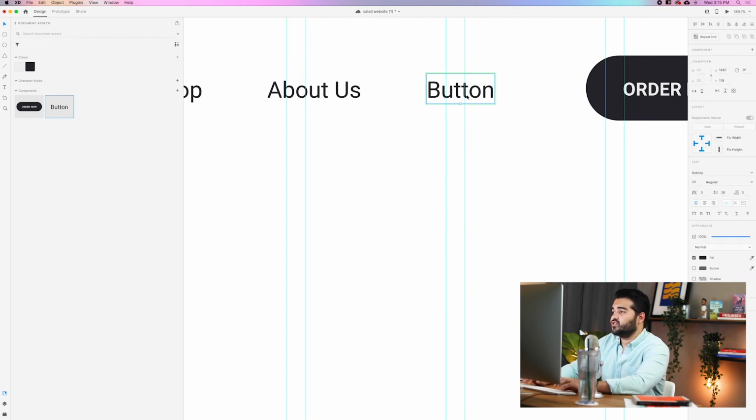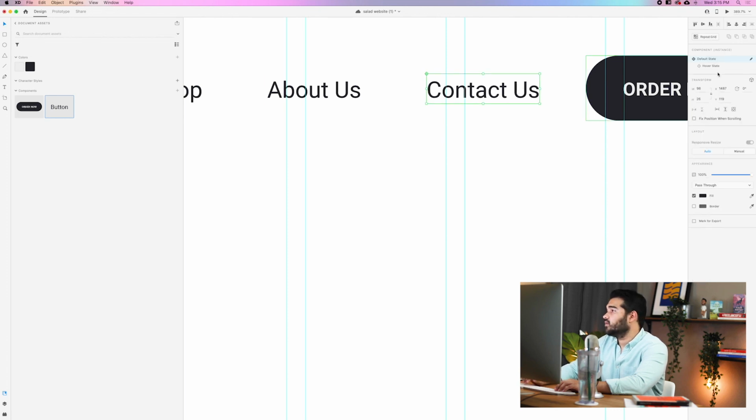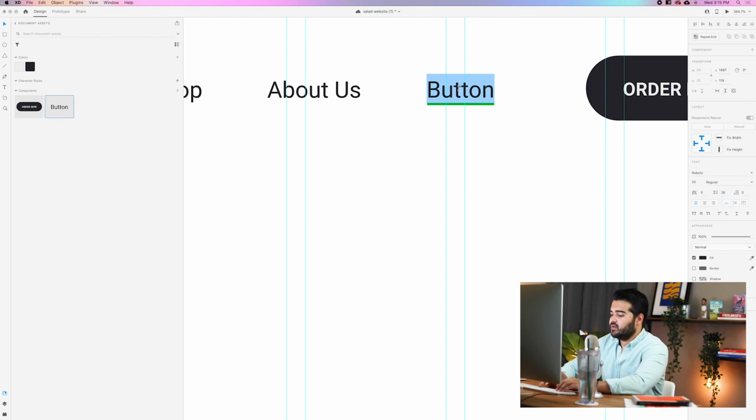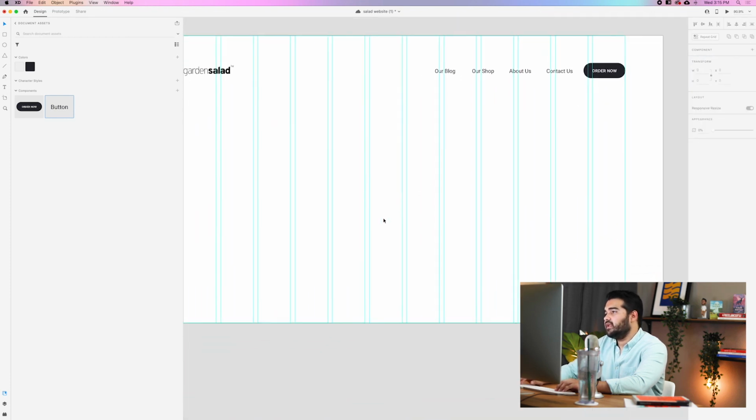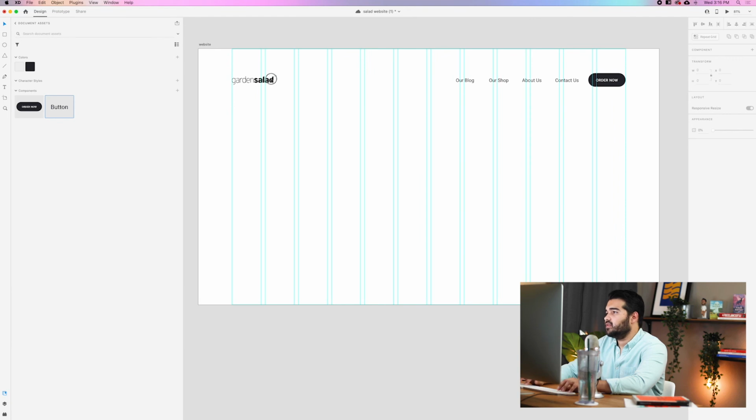And the last one, we're gonna just change it to contact us. So again, we go to the hover state, change it to contact us. We take this right now and we just make it longer. That's perfect. So default state, hover state. So we have now our menu navigation of the website. Let me align this better with that so it doesn't look that uneven.